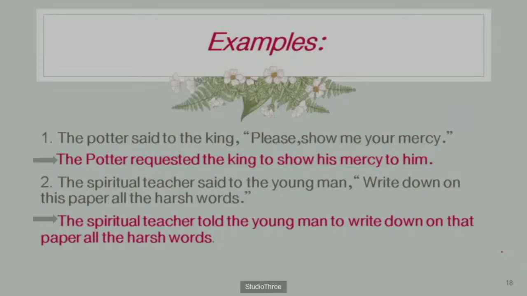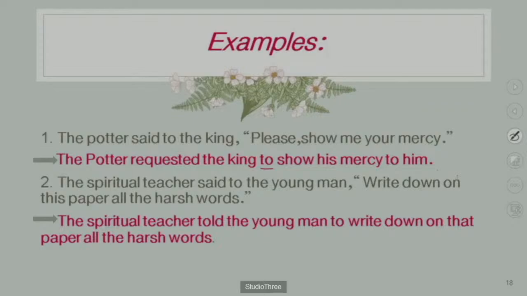See guys, when you are using requested in the sentence, you are removing please. You remove please and it is included in requested. Then the remaining words are: show me your mercy. Then you have to use only to as a conjunction.